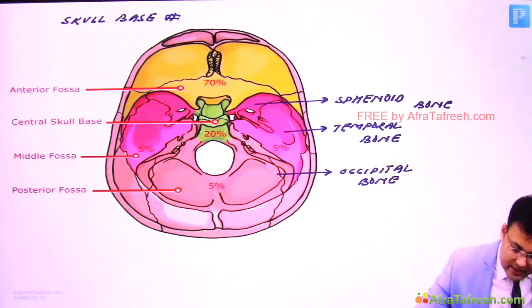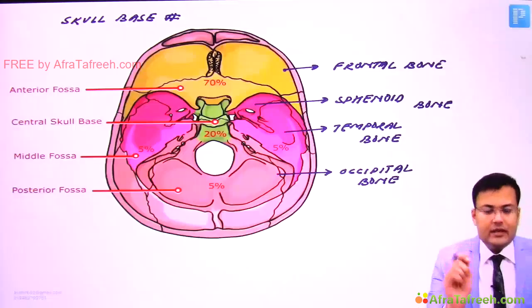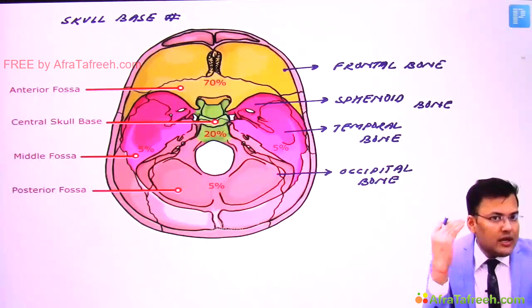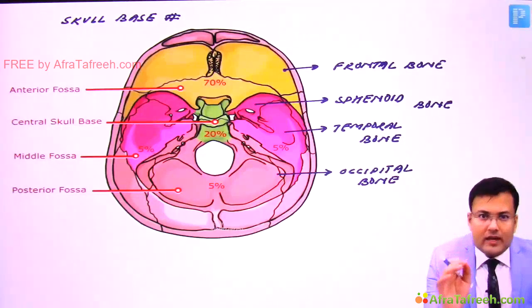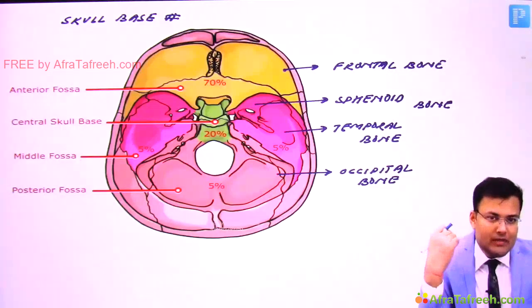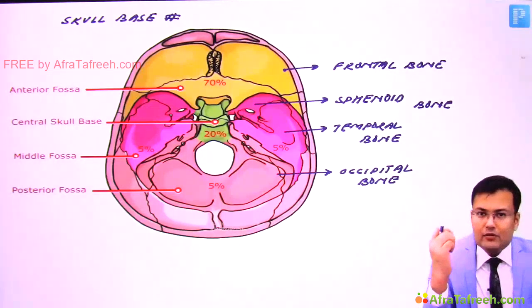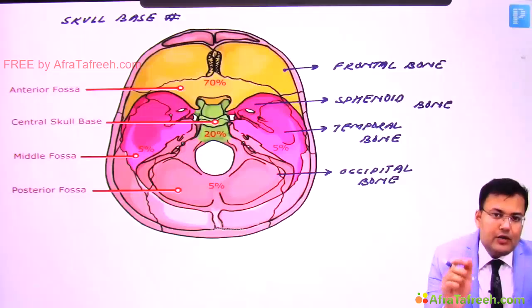And here you can see the anterior cranial fossa. This is mainly formed by the frontal bone. So one basic question: if the posterior cranial fossa is mainly formed by occipital bone, there will be contusion of which lobe? The occipital lobe. In the middle cranial fossa, formed by the temporal bone, there will be contusion of the temporal lobe.